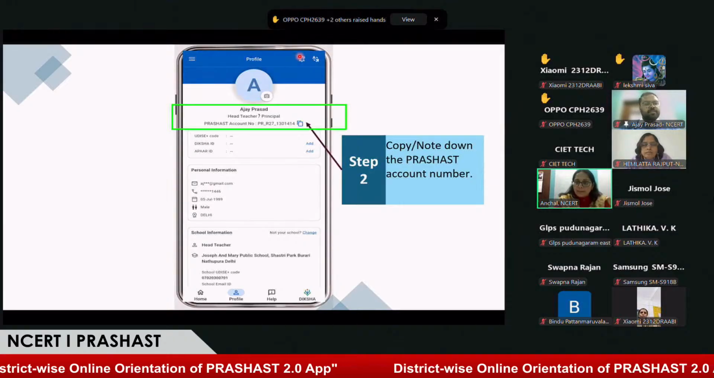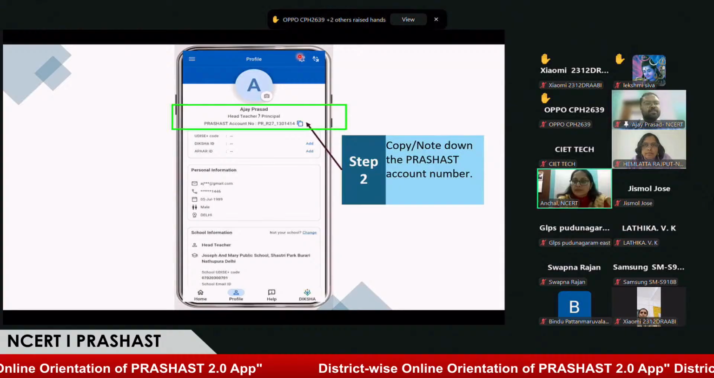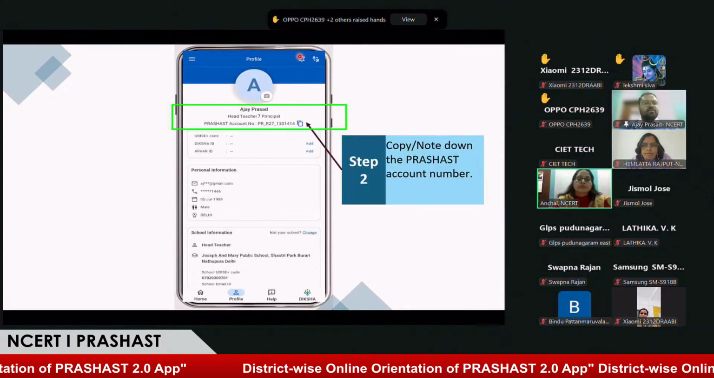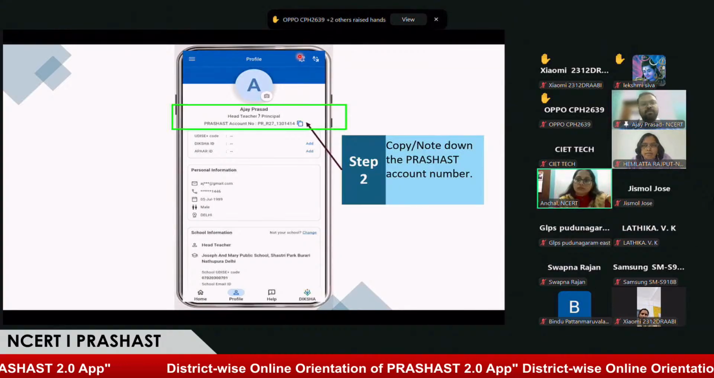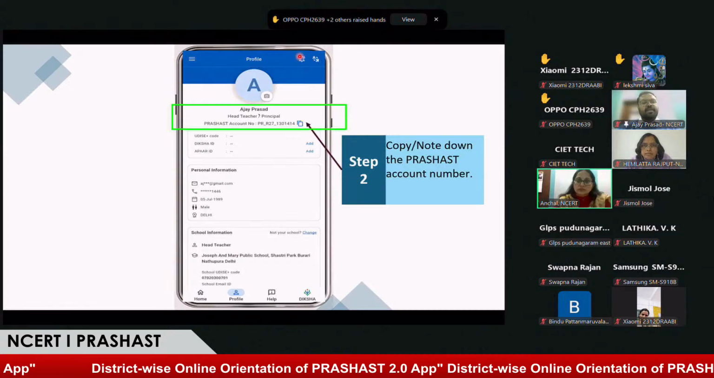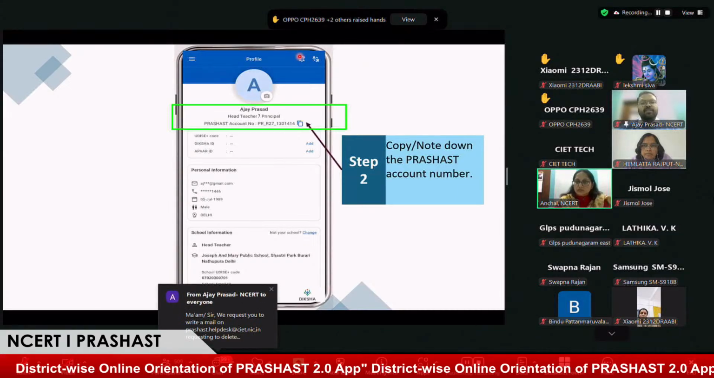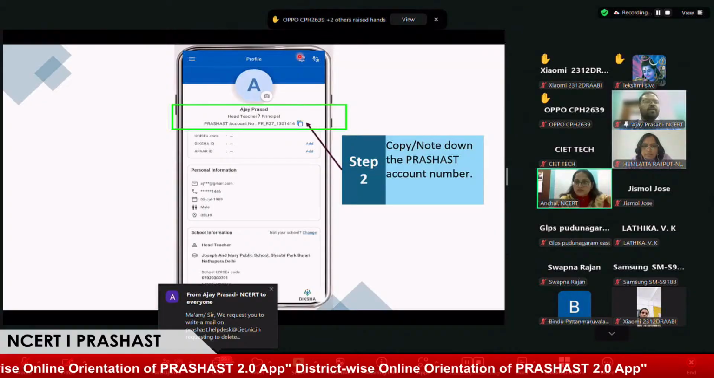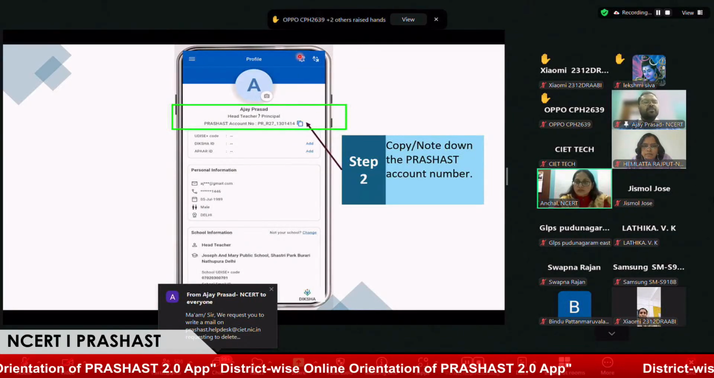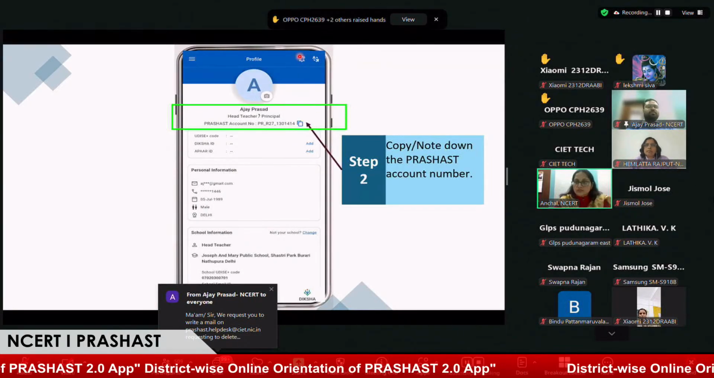And ma'am, we have received one more query: what if the headmaster has retired? In this case also, ma'am or sir, we would request you to please write a mail to Prashast's help desk requesting us to delete the account of the earlier or retired head teacher for a particular UDISE code.